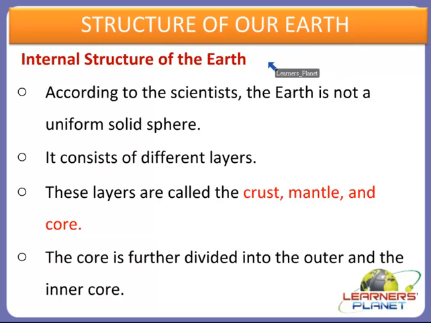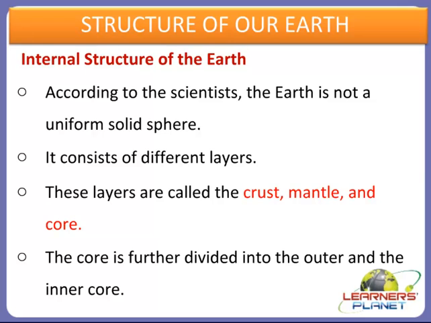So what is the internal structure of the earth? Yes, according to the scientists, the earth is not a uniform solid sphere, right? It consists of different layers, and these layers are called the crust, mantle and the core. Yes, we have studied about these layers in the previous sessions, right? The core is further divided into the outer and the inner core, right? So you can recall the layers of the earth which make up the internal structure of the earth.